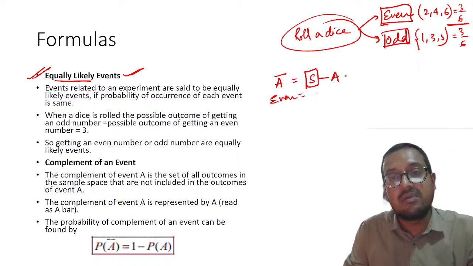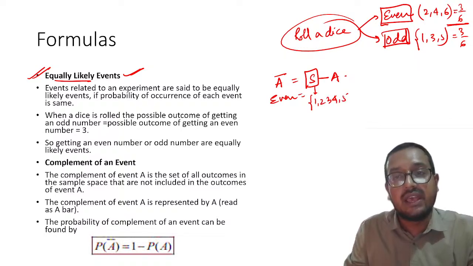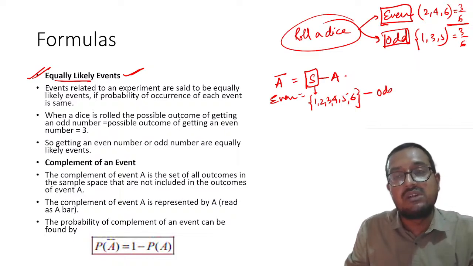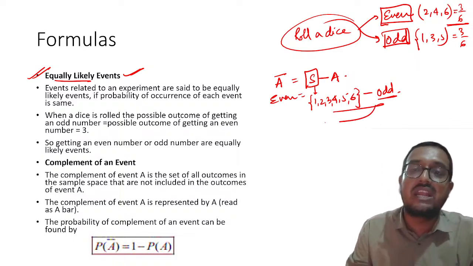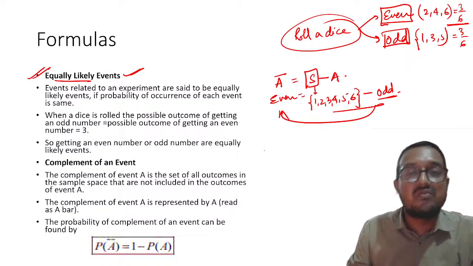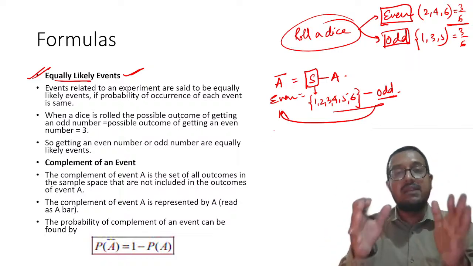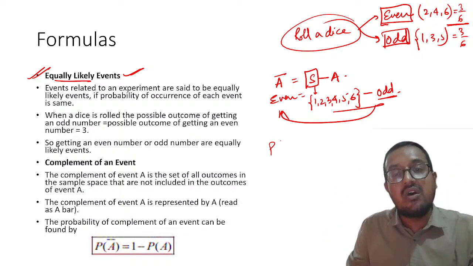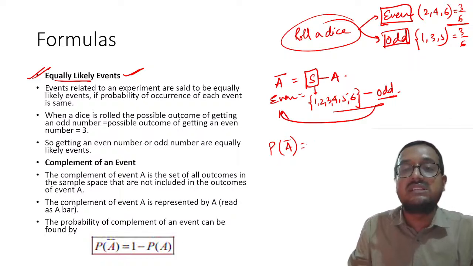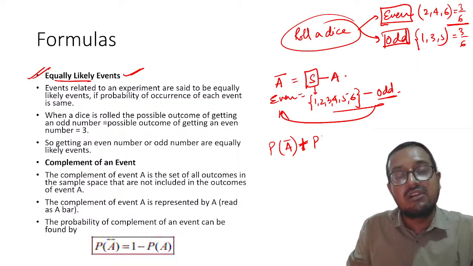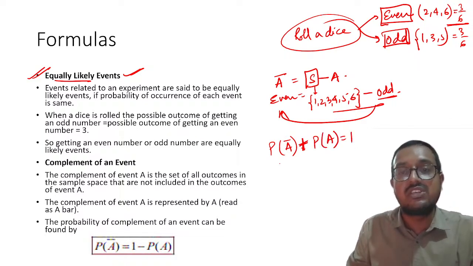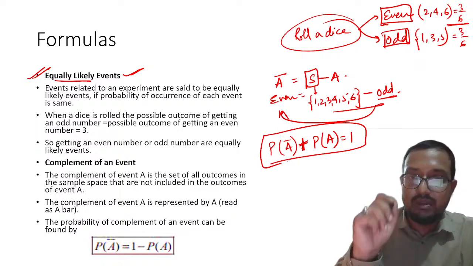Then in that case, sample space will be 1, 2, 3, 4, 5, 6, minus the even numbers, and you will get the odd numbers. So please remember, with this in mind, the probability of complementary events always adds up to 1. Please remember, this is extremely important.